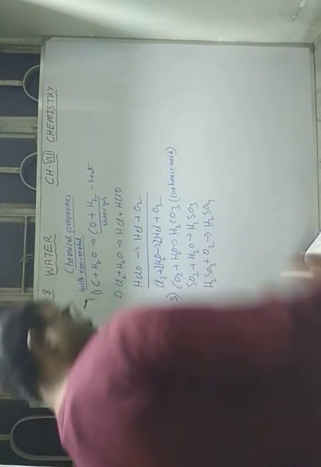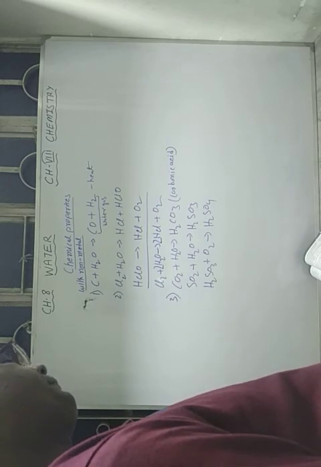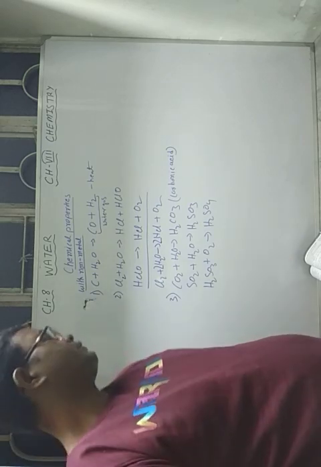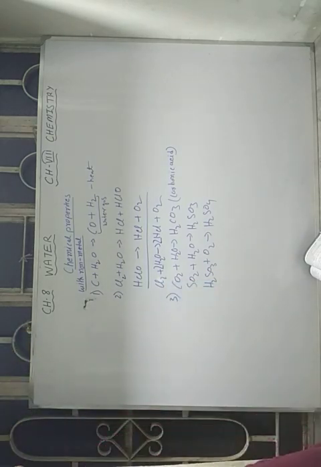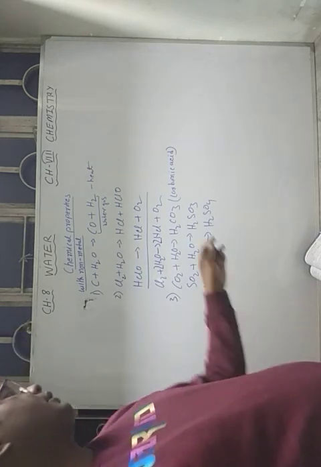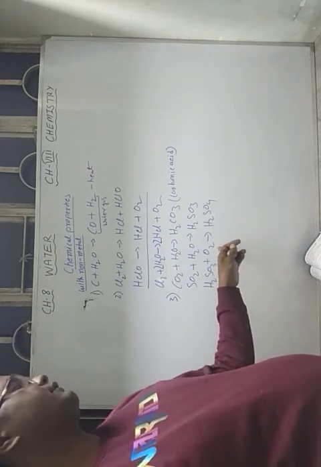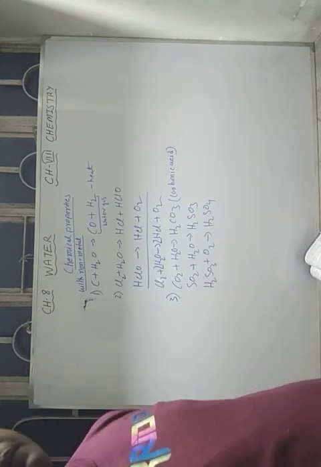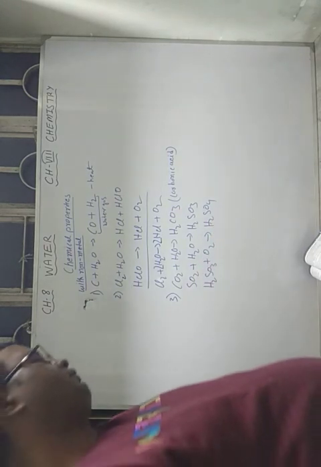So again you have to do the balancing. So when sulfur dioxide reacts with water, first of all it gives sulfurous acid, but after the further reaction, sulfurous acid reacts with oxygen and gives sulfuric acid, H2SO4.